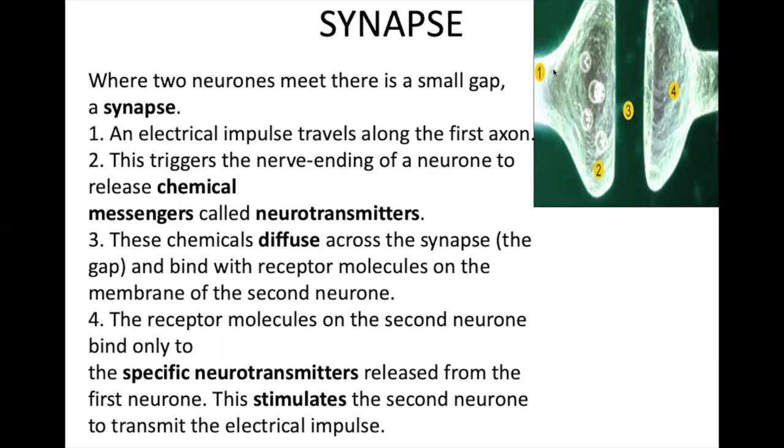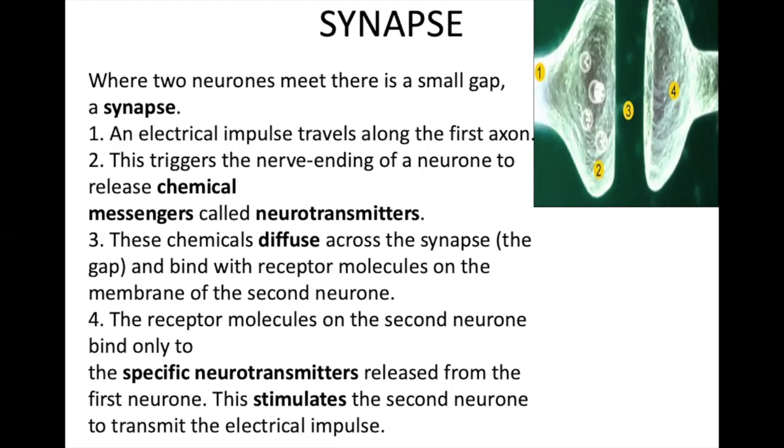So again, see, at number one, the electrical impulse is traveling. At number two, the neuron releases neurotransmitters. This chemical, that is the neurotransmitter, diffuses across the synapse. This is a synapse, that is the space between the two neurons.